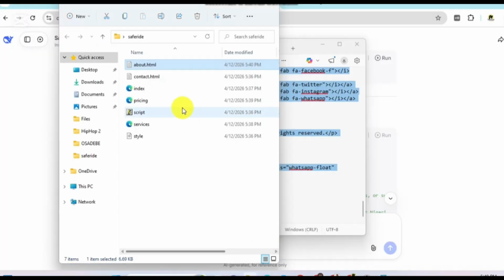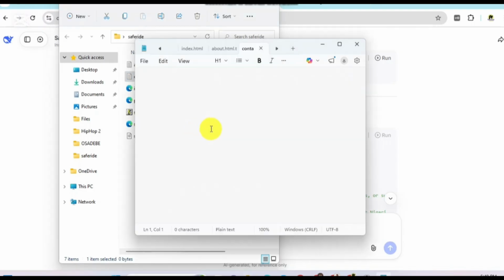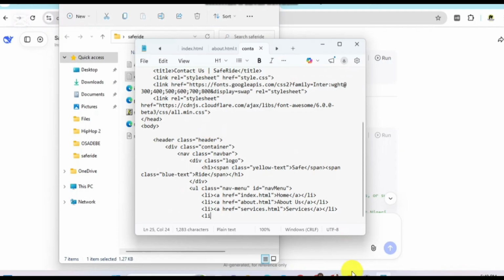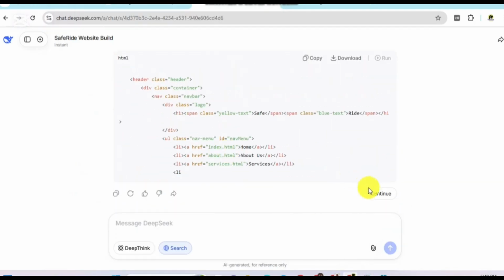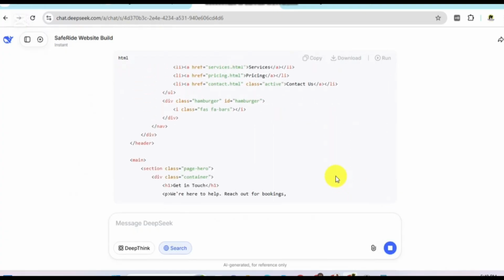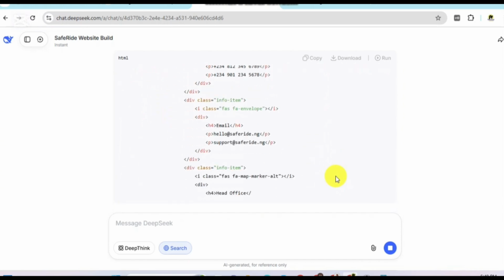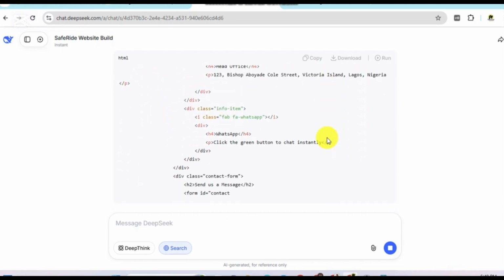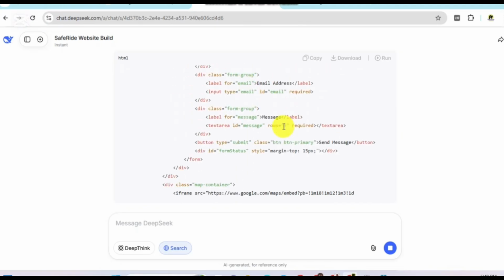So go to your folder, go to contact, yes, contact.html, right click to edit in notepad, then clear everything if there's anything there, then paste your code for contact.html. Now what is the next? Is there any other next code? Continue. Click on continue. When you see continue, it means that the code was generated halfway, then it got tired. So click on continue to continue the work. Then recopy it because that code for contact was not complete. So it's now completing the code. You copy it once it's done.